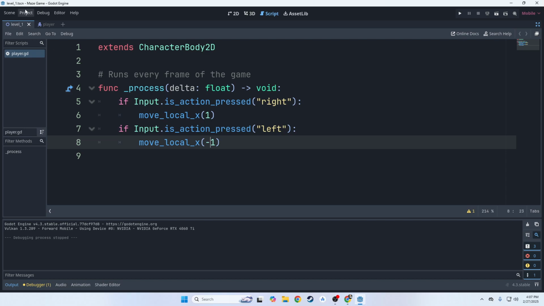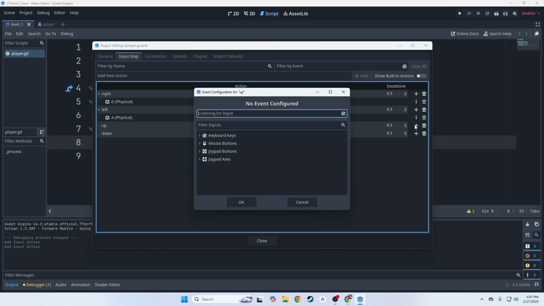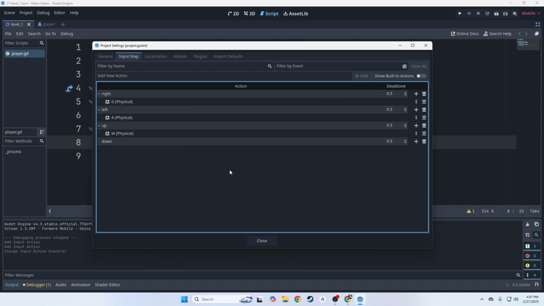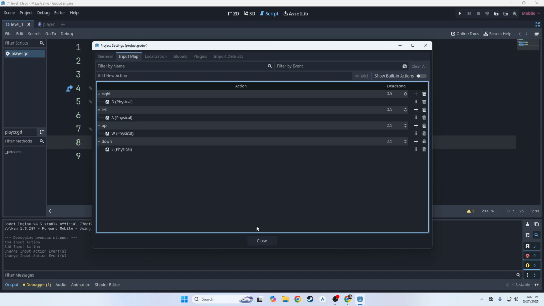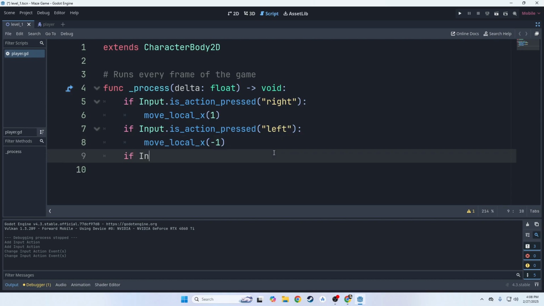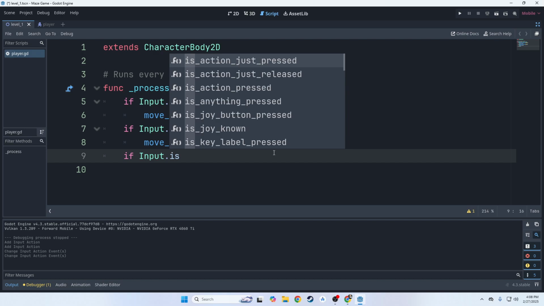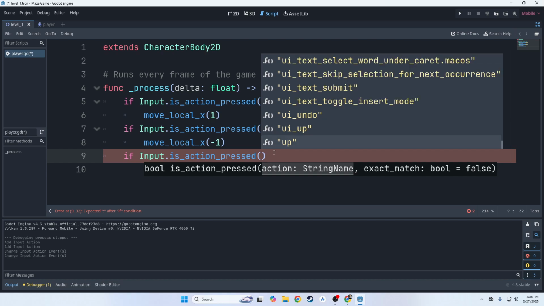Okay, let's see. We need inputs for that, so let's create an input for up and an input for down. Our up input is going to be W, and our down input is going to be S. Okay, easy enough. And you know what? We can, if input is action pressed, let's do, oh, where's up? There it is, up.